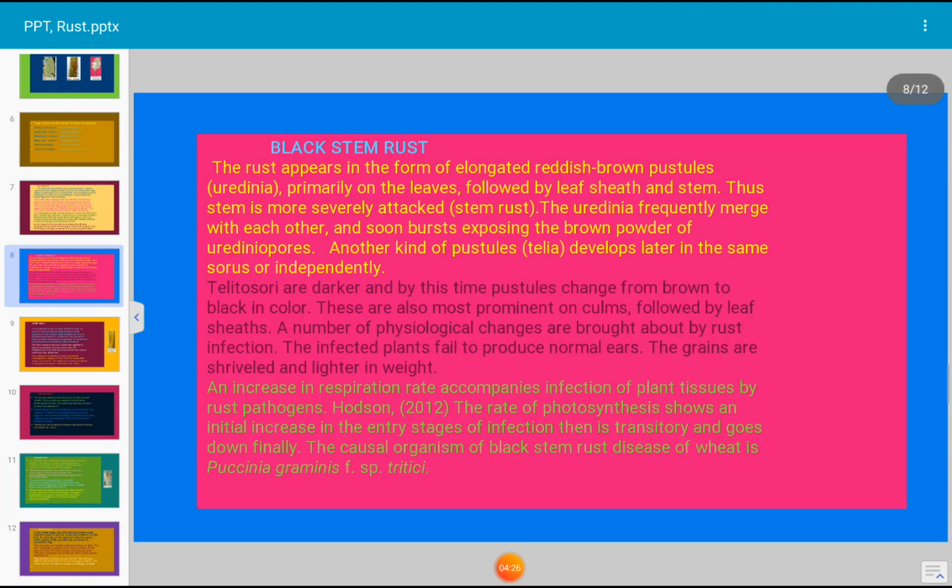Next. Black stem rust. The rust appears in the form of elongated reddish brown or black pustules, primarily on the leaves, followed by leaf sheath and stem. Thus, the stem is more severely attacked. The uredinia frequently merge with each other and soon burst, exposing the brown powder of the urediniospores. Another kind of pustules, telia, develop later in the same sorus or independently.